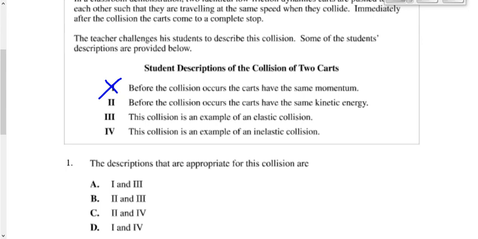Do they have the same kinetic energy? Yes, because the direction for kinetic energy is completely irrelevant. So we're going to say 2 is a correct statement. Is this an elastic collision? You know it's either going to be 3 or 4, right? It's either elastic or inelastic. Is this elastic?